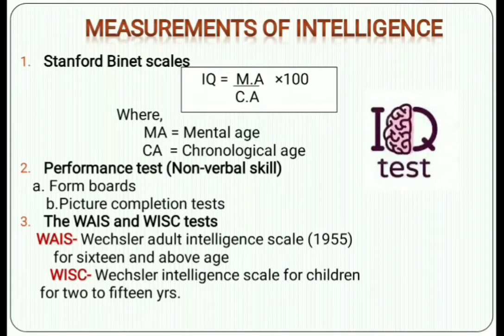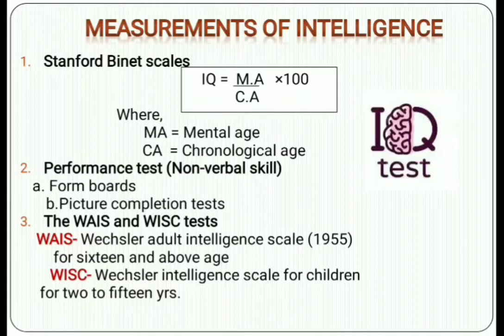Then the most important tests are the WAIS, the Wechsler Adult Intelligence Scale, which was developed in 1955. It was developed for adults, for ages 16 and above.